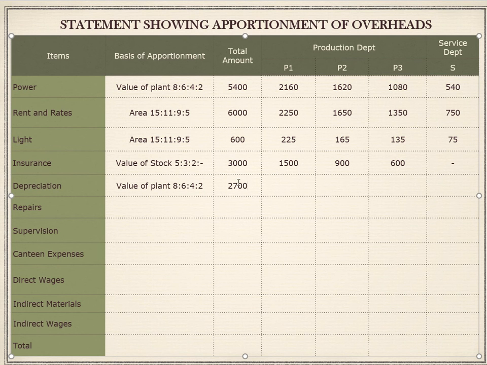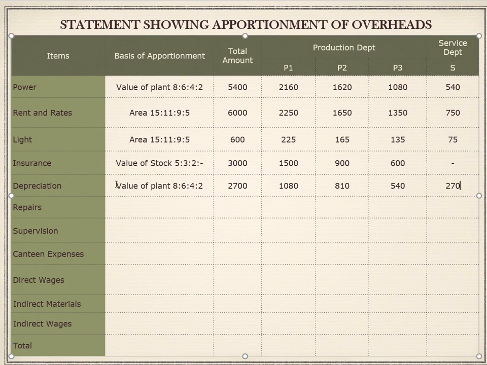135 into 8 is 1080, and 135 into 6 is 810. Next, 135 into 4 is 540. And lastly, 135 into 2 is 270. I hope this was clear.